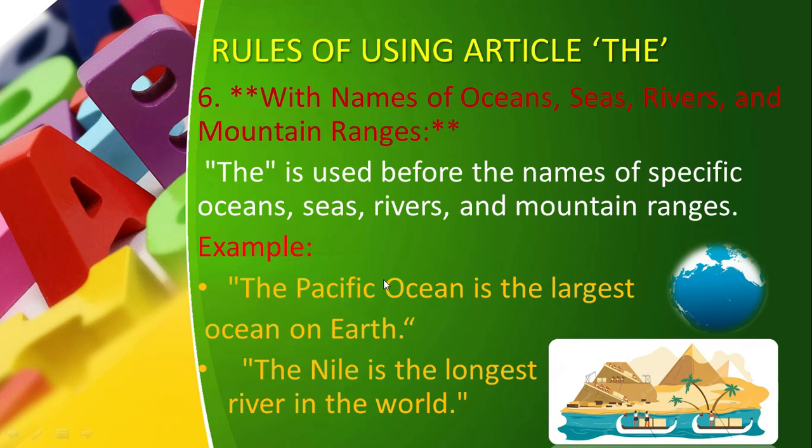For example, "The Pacific Ocean is the largest ocean on earth." Here we have used the superlative degree of the adjective: large, larger, largest. "The Nile is the longest river in the world." Now there is only one river, its name is Nile, so you are going to say "the Nile". So with oceans, seas, rivers and mountain ranges we use the article "the".